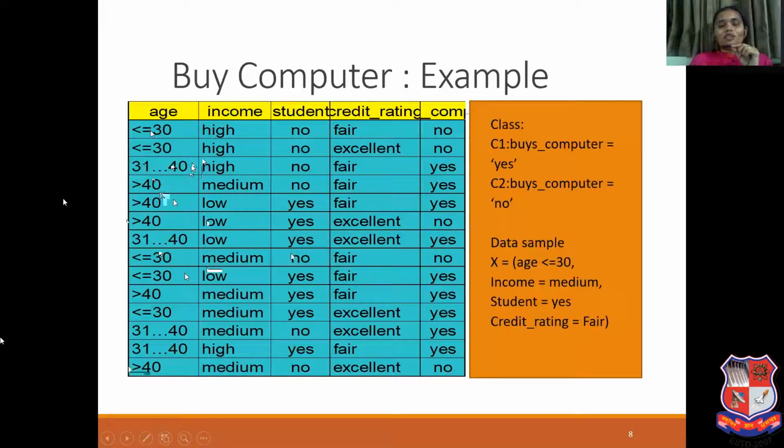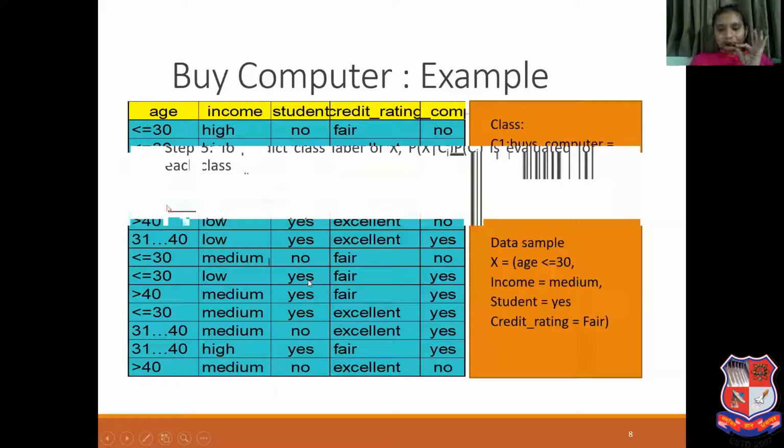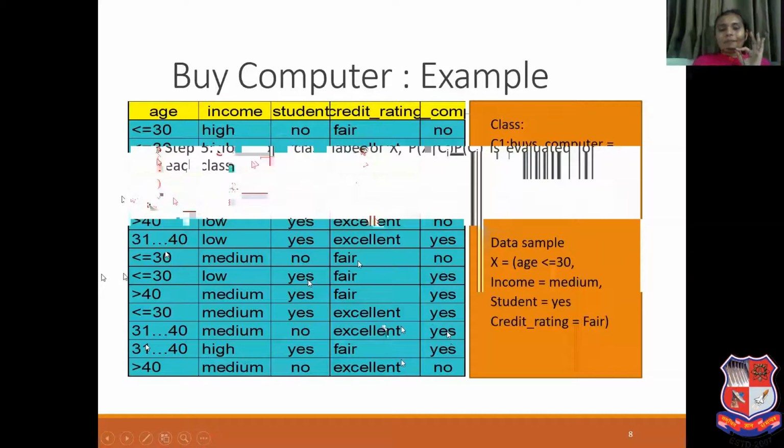Income has low, medium and high. Student is yes or no. Credit rating has two types, fair and excellent. And buys computer is yes or no. This is our class.